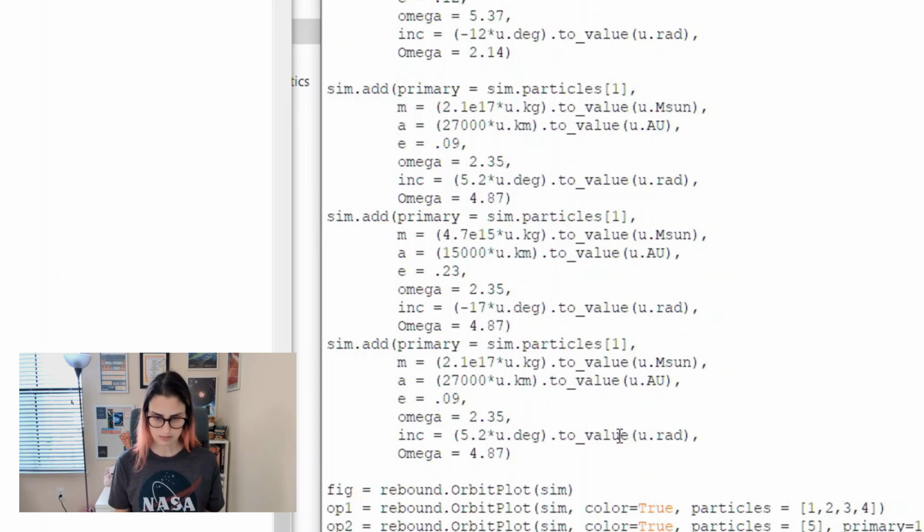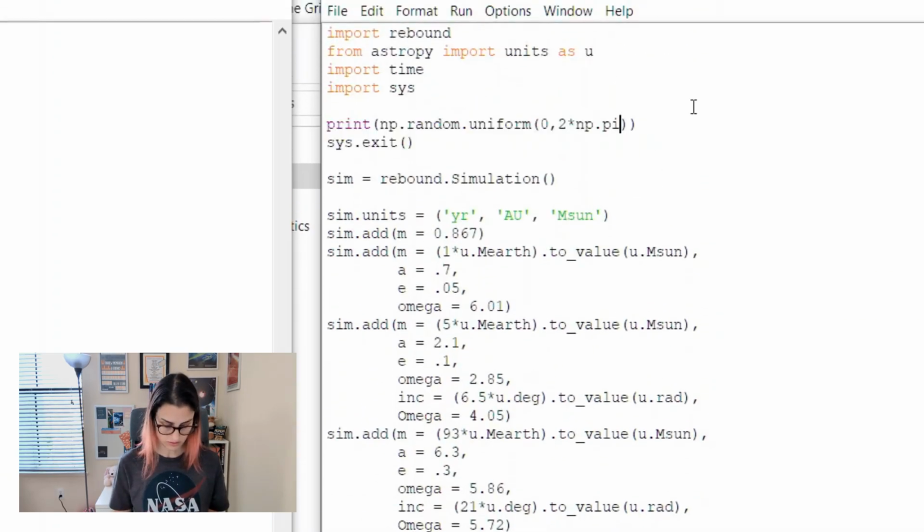Okay. And then the last one, maybe that'll be a big one. Maybe let's make this like 10 to the 20th, and we'll make this like 6.1. And we'll put this one really far out, say 232,000. It'll have a pretty low eccentricity and a very low inclination. I need 4 of these, so I might as well just do them all at the same time.